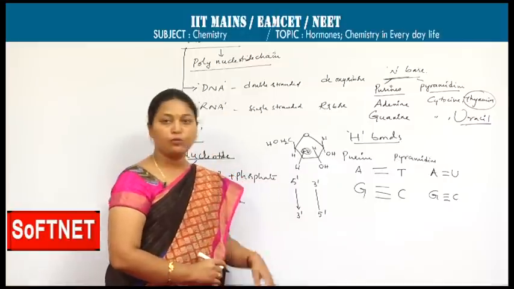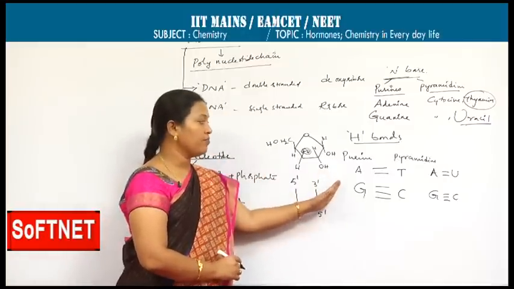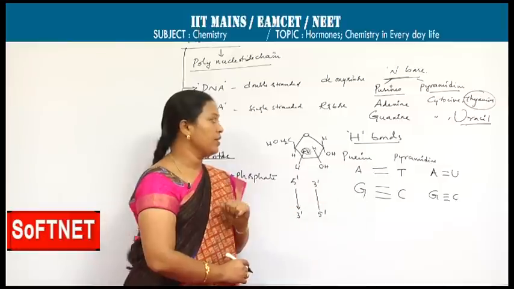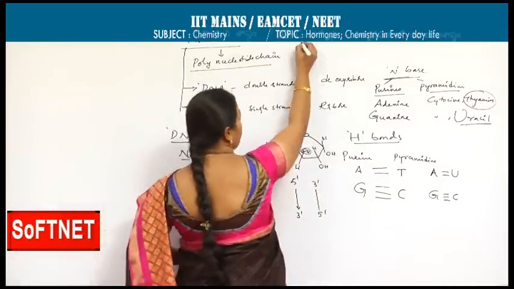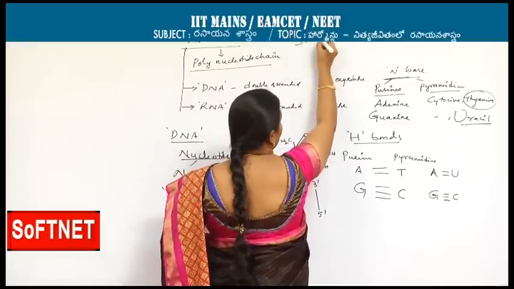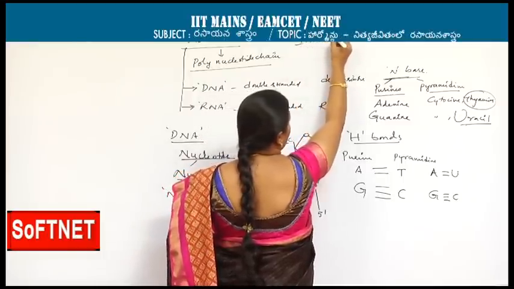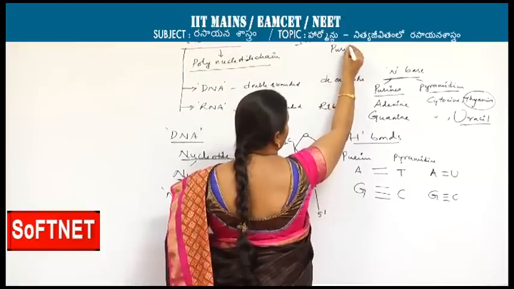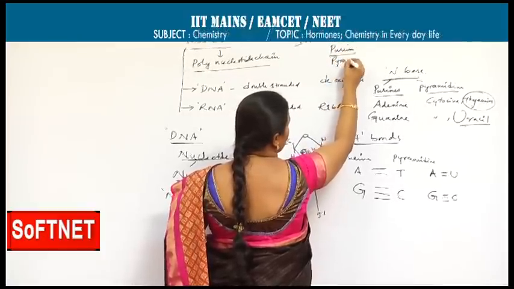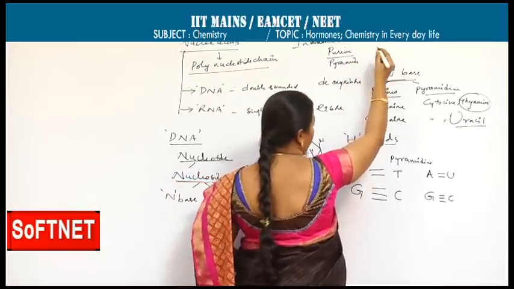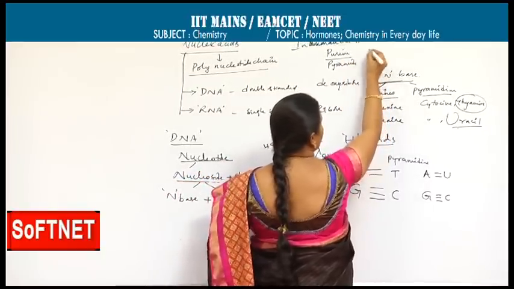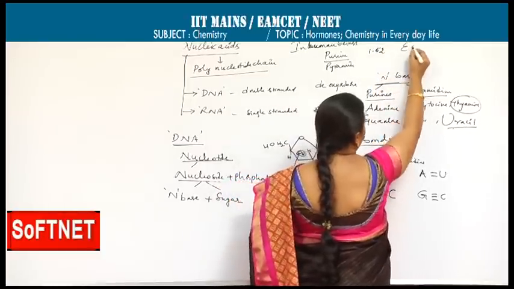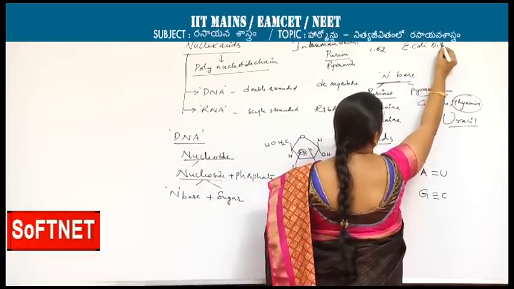So, the number of purines has to be the same as the pyrimidines to form these kinds of bonds, but in human beings there is a purine to pyrimidine ratio of 1.52, whereas in E. coli bacteria it's 0.92.